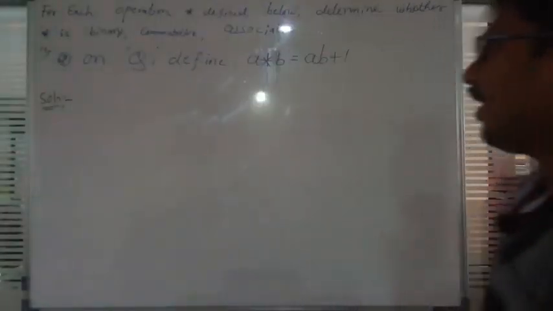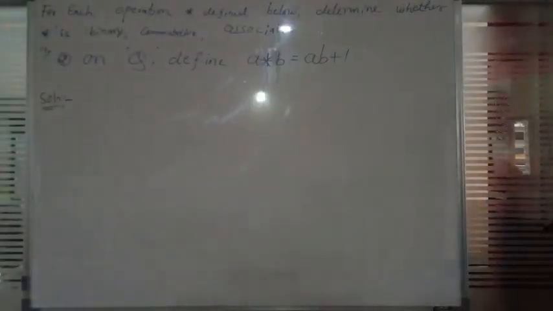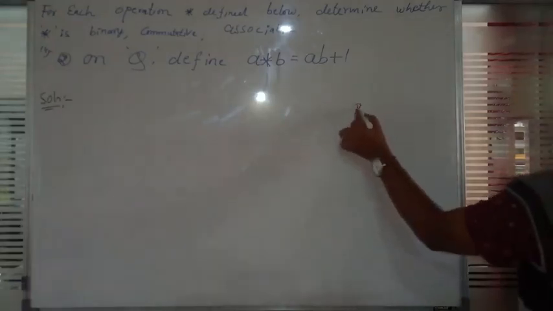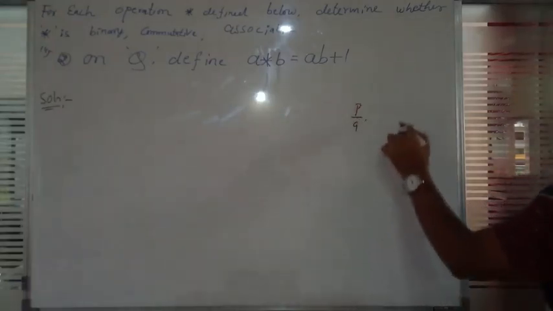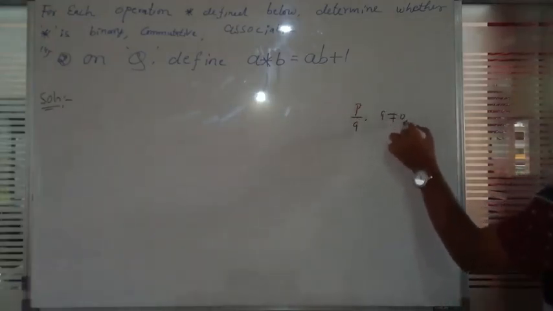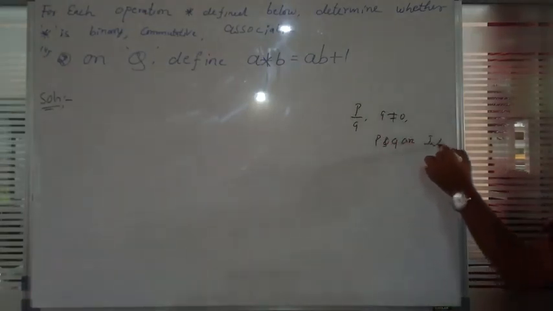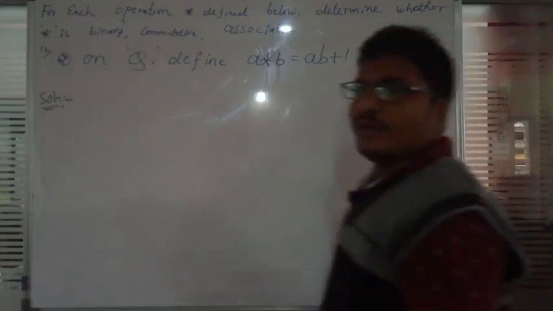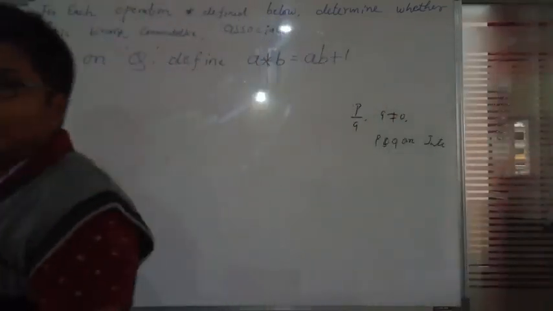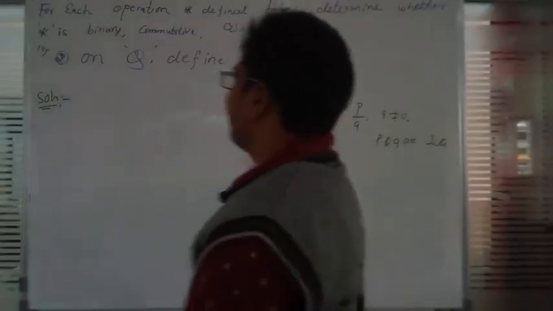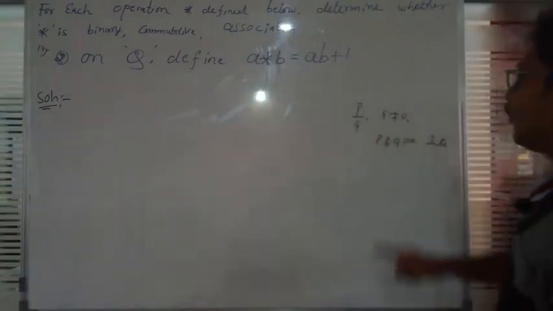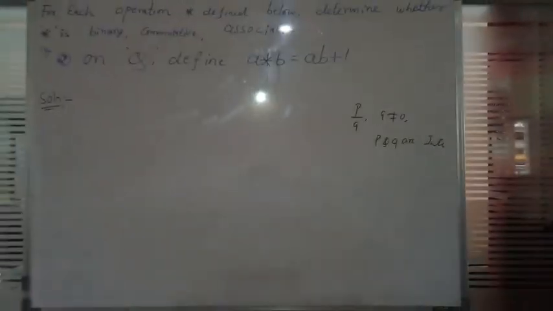What is the definition of rational numbers? Rational numbers are in the p by q form, where q is not equal to 0, and p and q are both integers. A rational number is a number of the form p by q, where p and q are both integers.